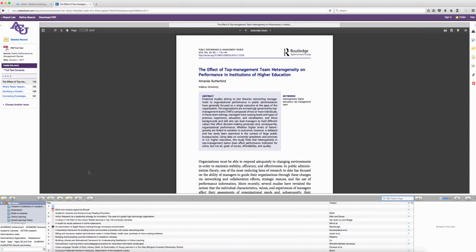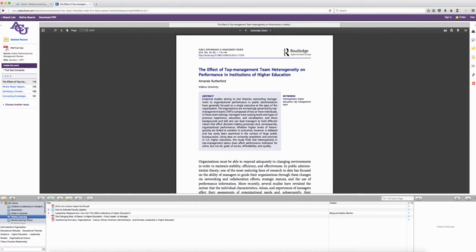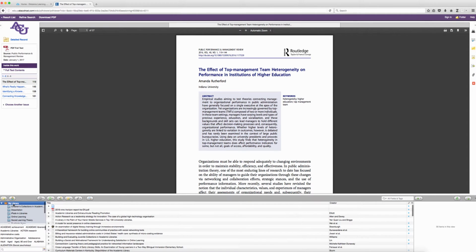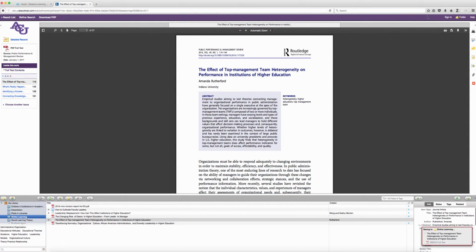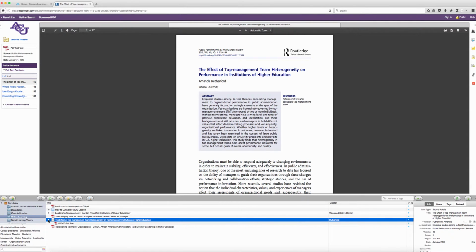Once you have synced your Zotero account, you will be able to see all of your folders. Once you find a resource in PDF format or other full text format, you can click on a folder to save an article, or you can save it to your library. Click on the arrow next to the Z and use Save to Zotero using EBSCOhost. You can see the article in your library or your folder, and when you click on the arrow you can see the full text.